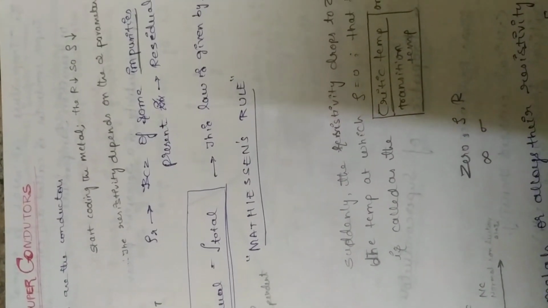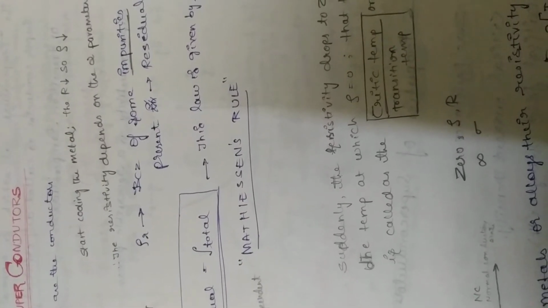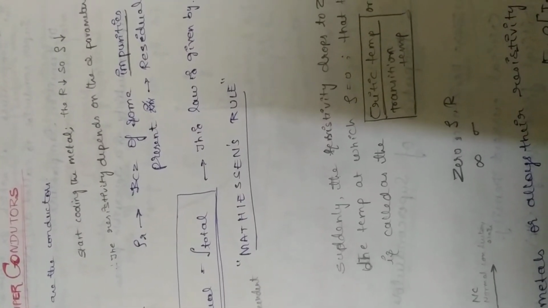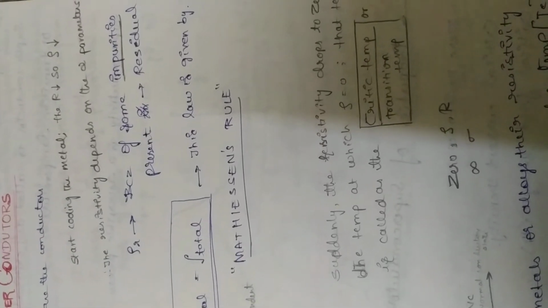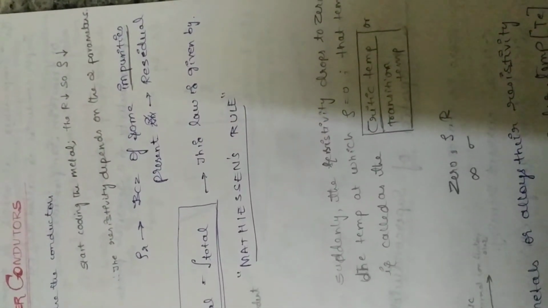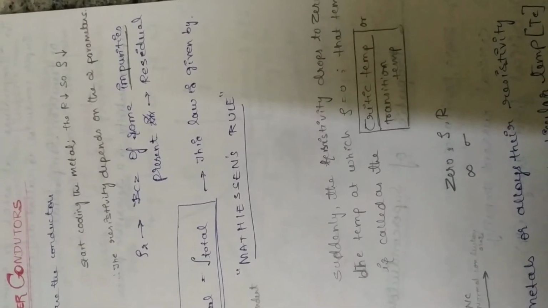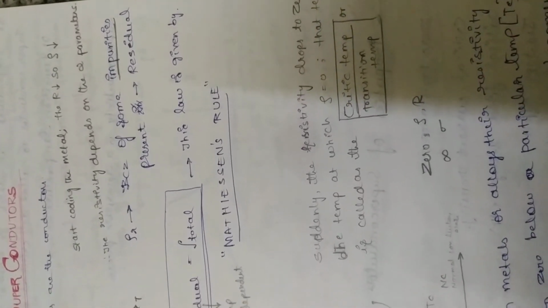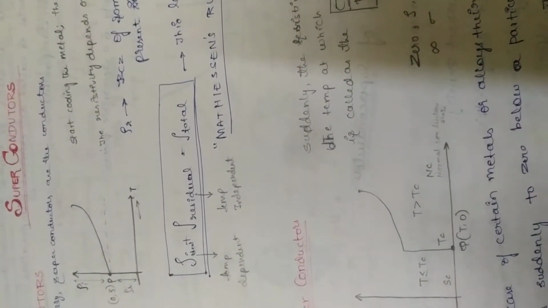If we start cooling the metal, the resistivity decreases, so the rho, that is the resistance and the resistivity, both will decrease, and the resistivity will depend upon two parameters, that is ideal and residual.